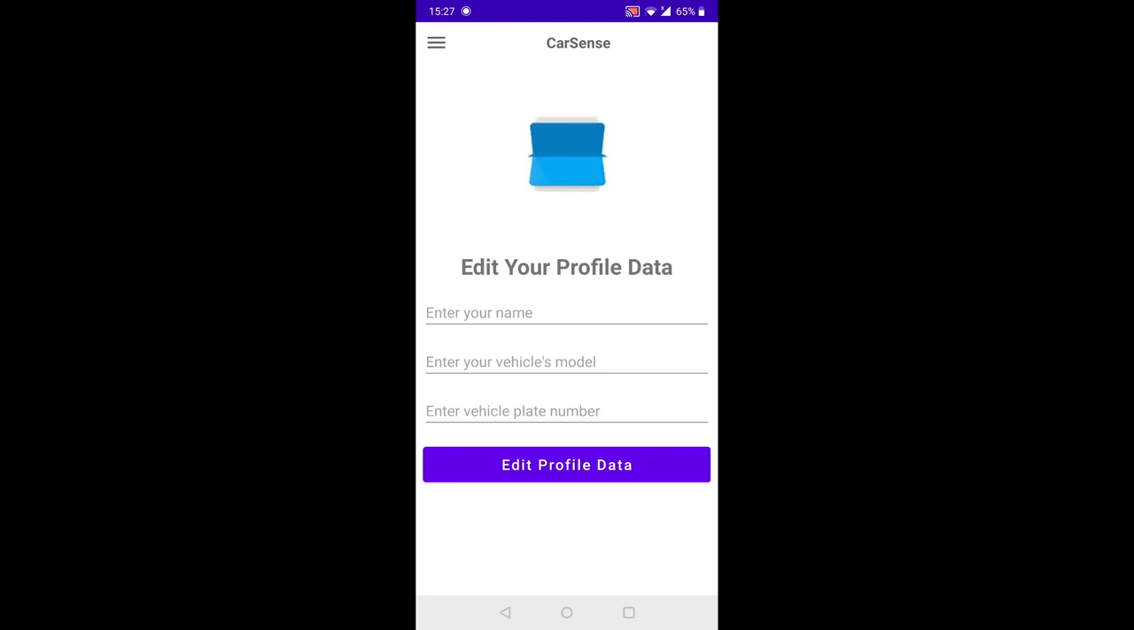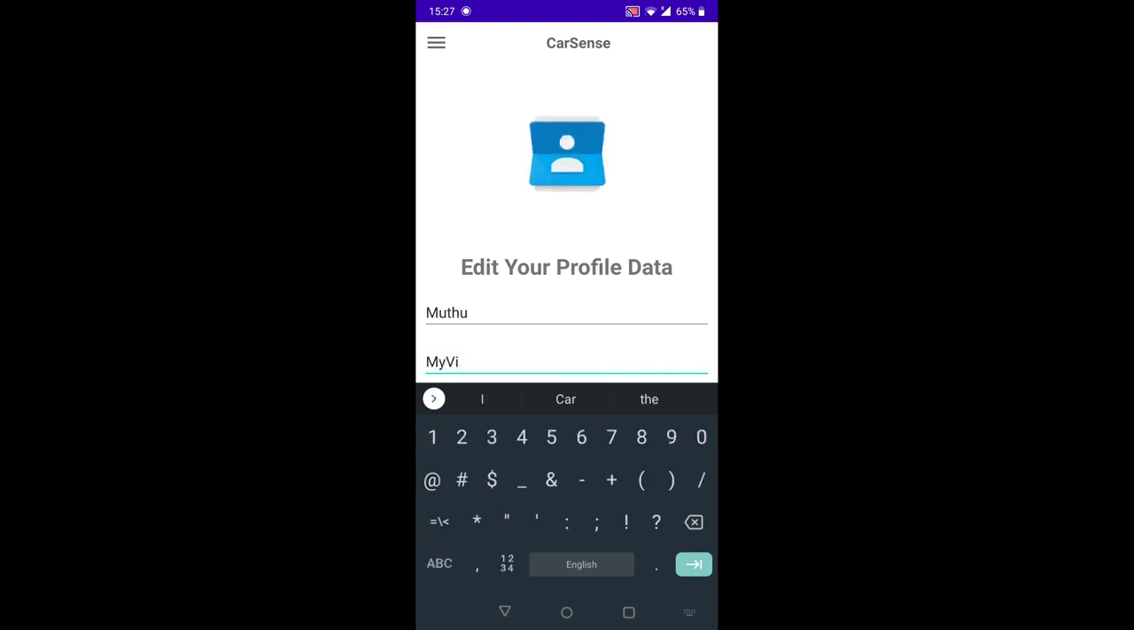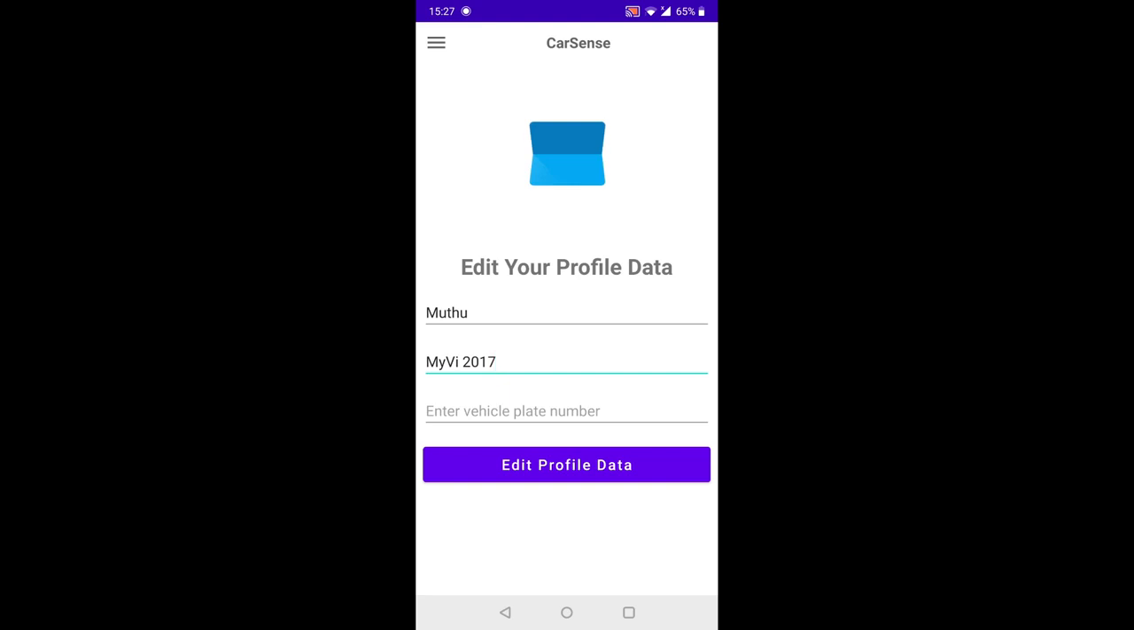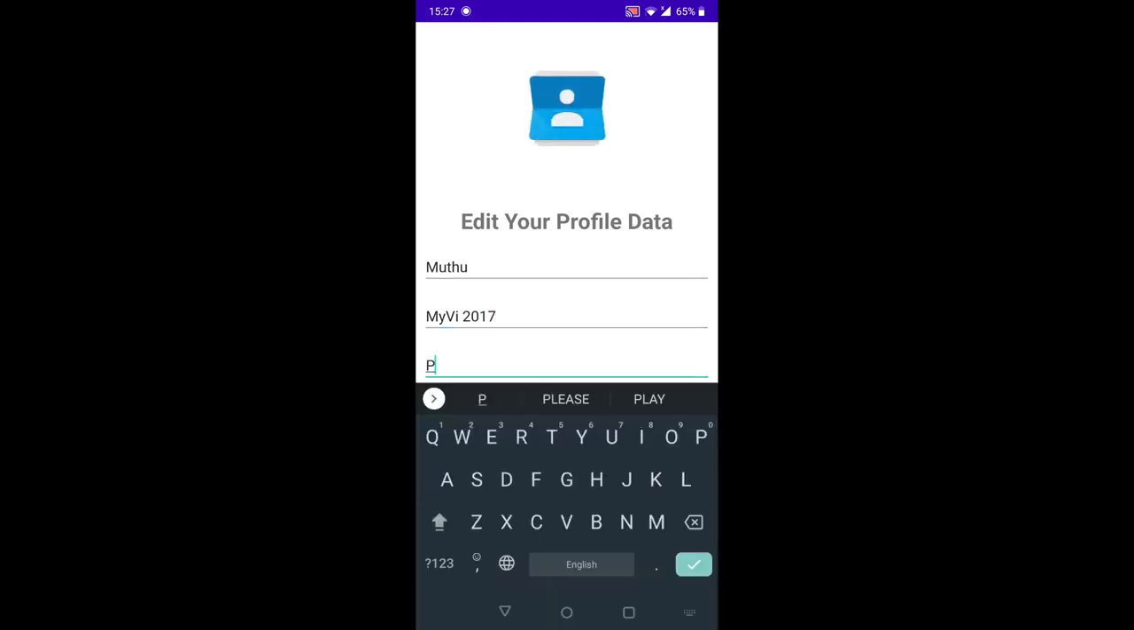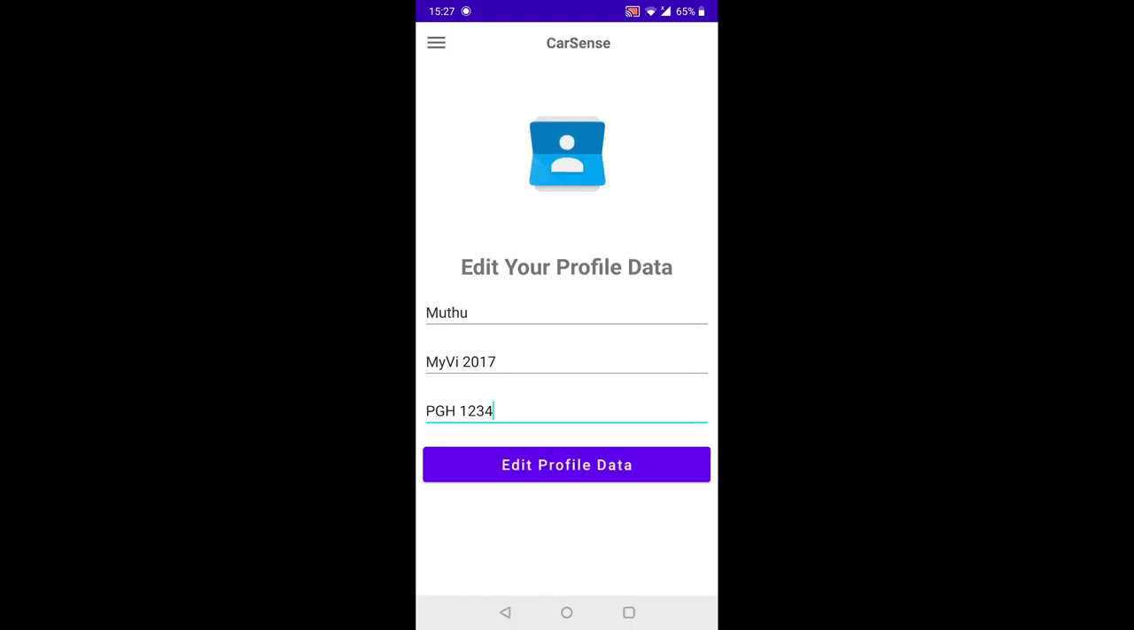So entering my name, let's say I am Motu, my vehicle's model maybe my V 2017 for example, vehicle car plate number, let's say PGH1234, just for example. So right now when users enter their data, they can edit their profile data and the data is successfully entered.